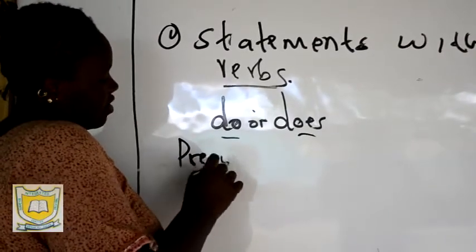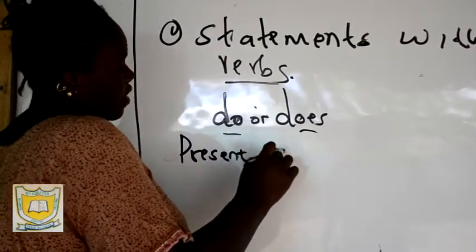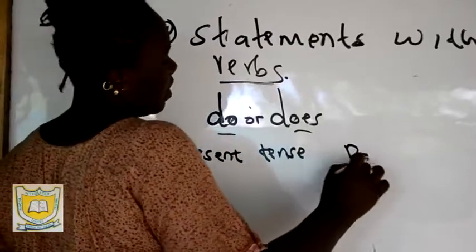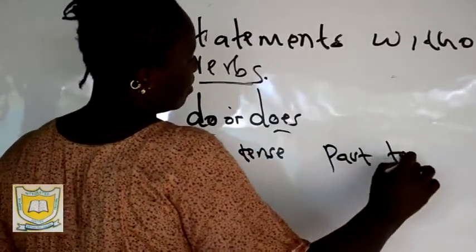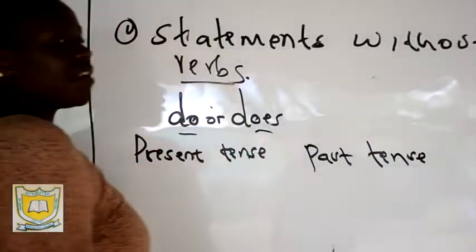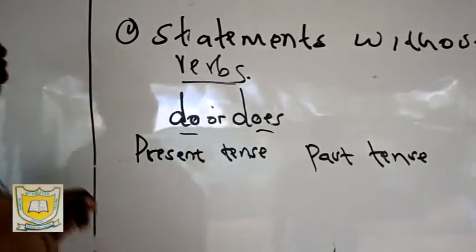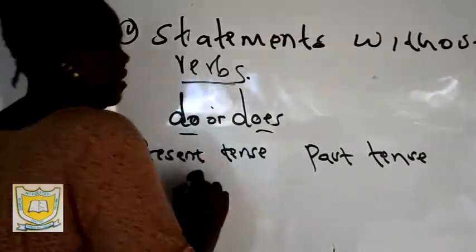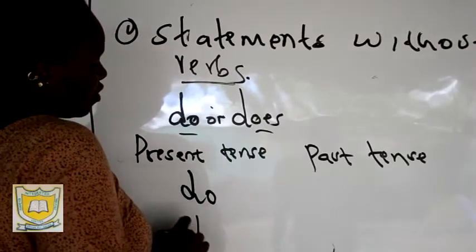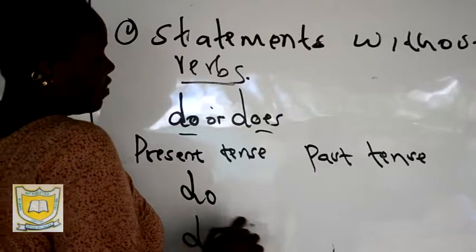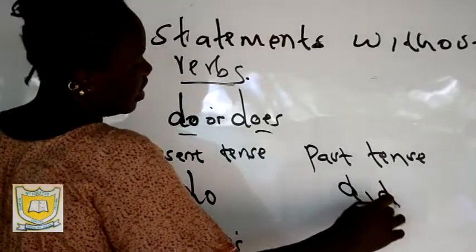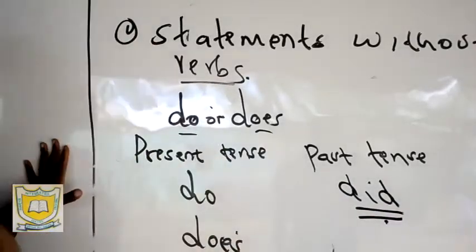Now, if we say the correct form of do or does, this is what I mean. We have the present tense, and we also have the past tense. And remember, we also have the present simple tense. The present tense is going to take do, or does. And then the past tense is going to take did.